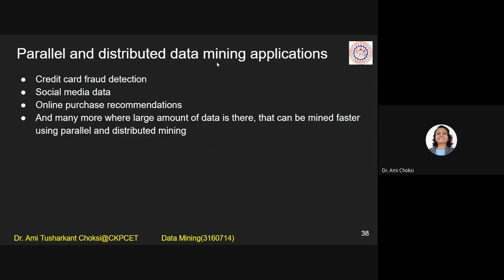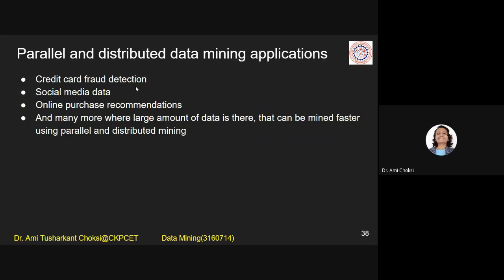Parallel and distributed data mining applications: credit card fraud detection. Why credit card fraud detection were we talking of till now? It is the application of clustering, it is the application of outlier detection, and many more things. Here also it is there. It is because we are having too much data. If we are considering, say, bank data, then also it is too much data.